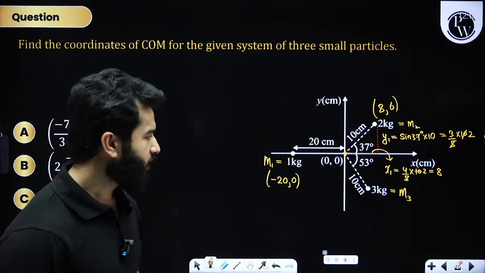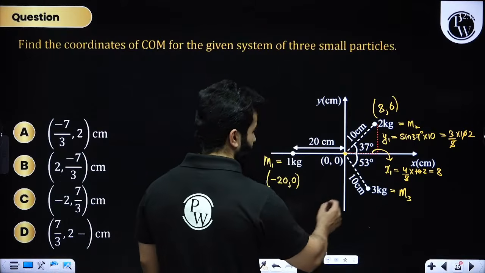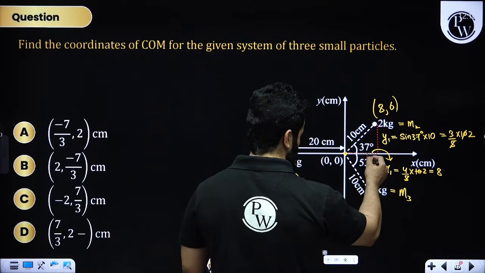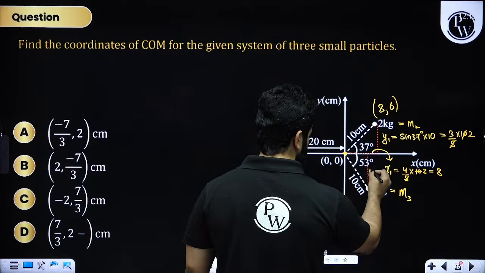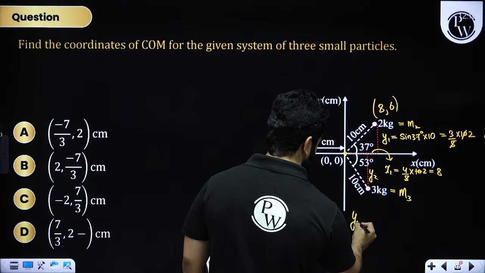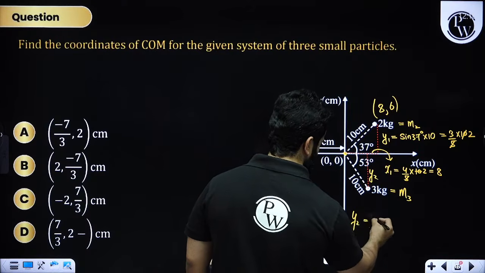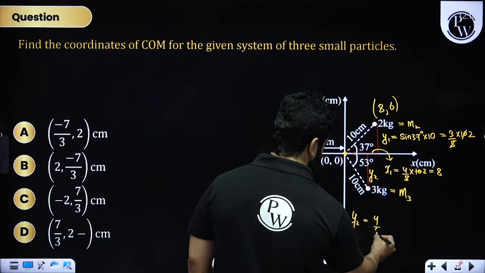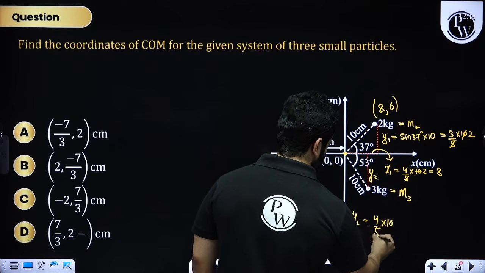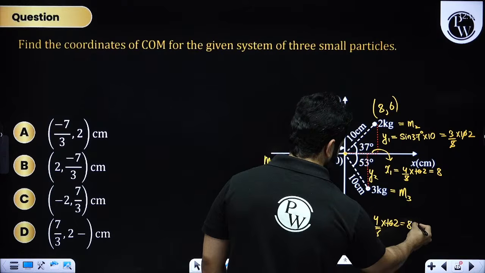So hold on. Next thing is, my dear friends, to find out the coordinates of this one also. Now let's suppose this is y2. So y2 will be sine 53, that is 4 by 5, multiplied by 10, and that's going to be 8 centimeter.